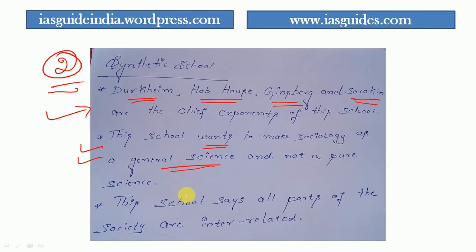In fact, this school has made sociology encyclopedic in characteristic. That means general in characteristic. And this school says all the parts of society are interlinked. That means no part of the society is isolated, it is actually interlinked according to these people. Hence sociology has to study social life as a whole but not in isolation. I'll repeat, hence sociology has to study social life as a whole but not in isolation, according to the synthetic school.